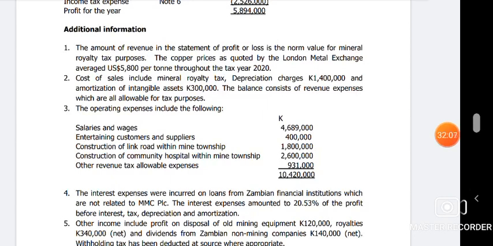By the way, before we switch the screen, remember profit on disposal, note 5, the one which even had other investment income, the one I talked about. Even profit on disposal is supposed to be an item that you should just come and subtract when you're computing the taxable profit. So of course, even those other investment incomes are also coming to subtract them, as you will now see on the next screen that I'm about to share.